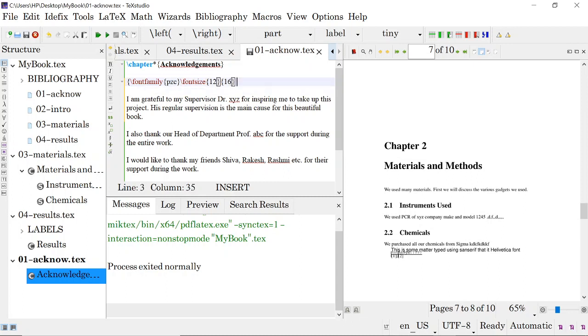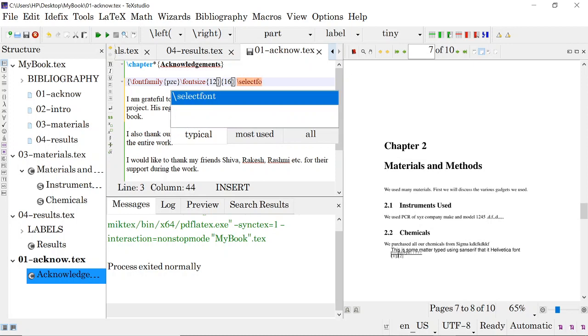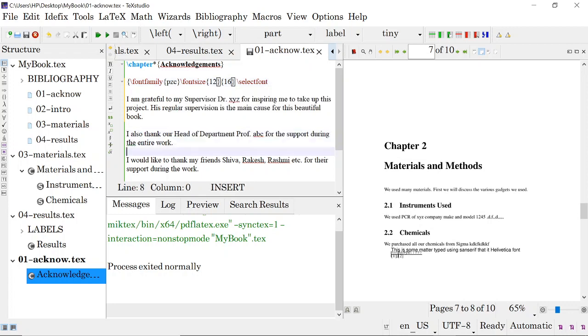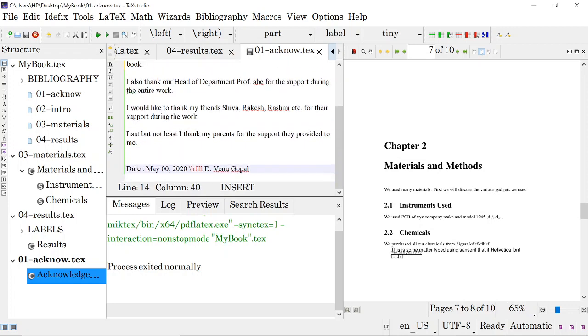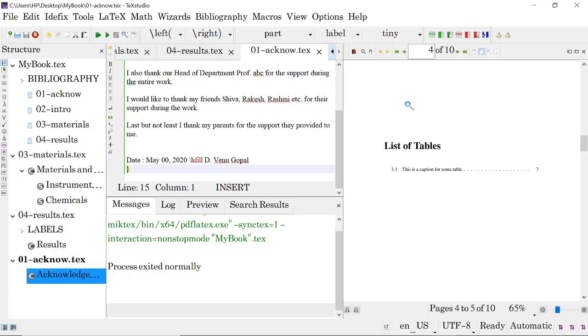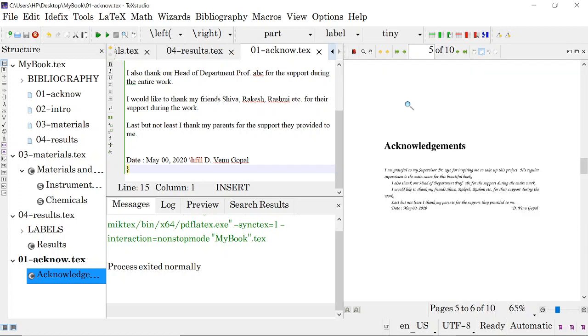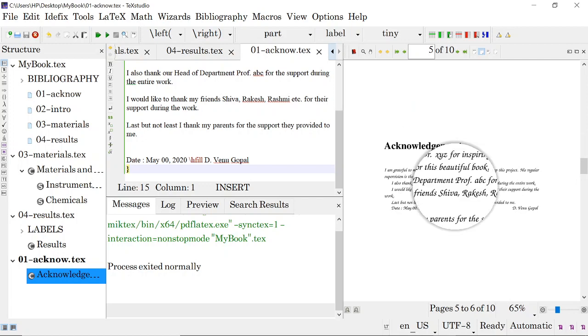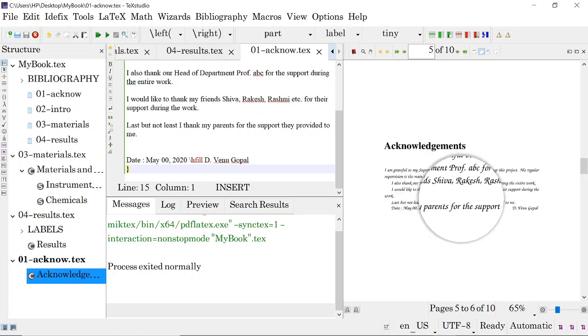Right, select font. Voila, your acknowledgement will now be in Java Sans Serif, but don't forget to put your closing braces here. Otherwise, your entire thesis will be in Java Sans Serif. Now you see, go to the acknowledgements. See, the acknowledgements is now in Java Sans Serif.